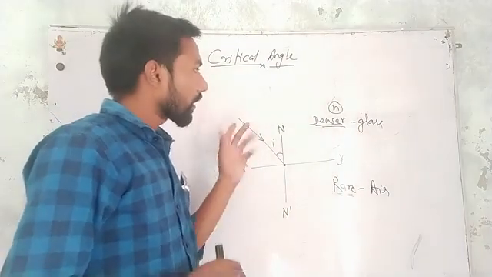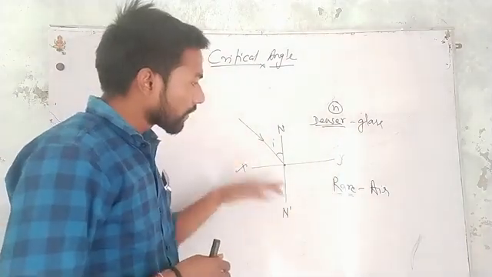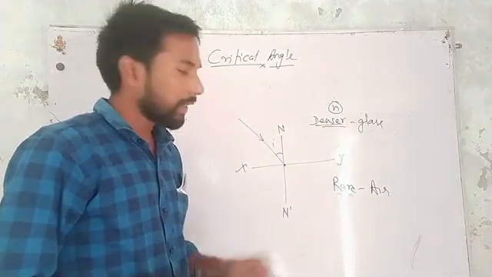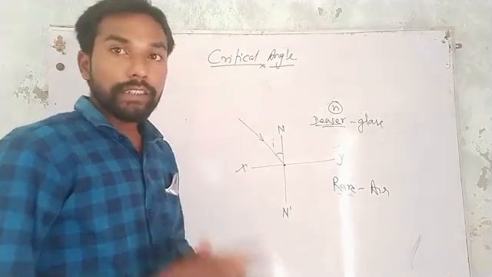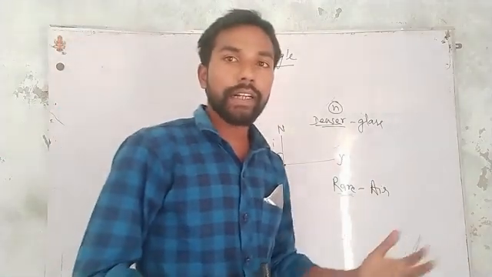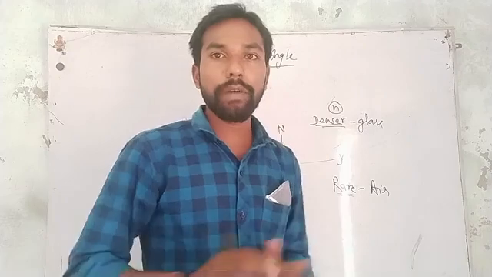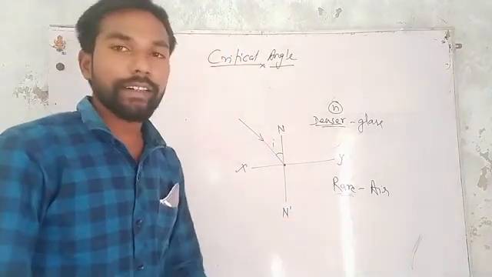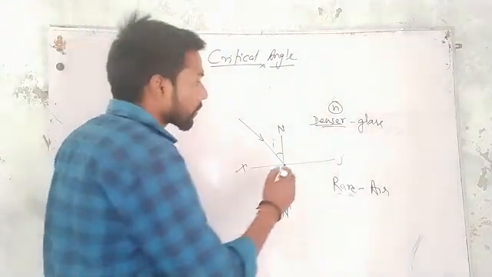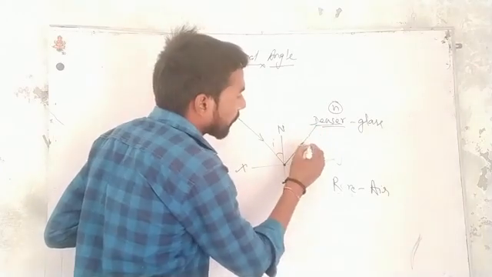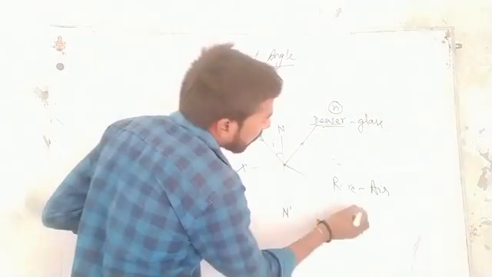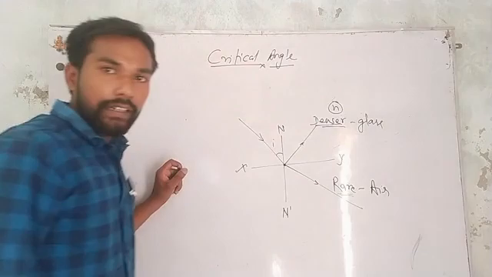When light traveling in glass enters air, some part of it is reflected and the major part of the light is refracted.